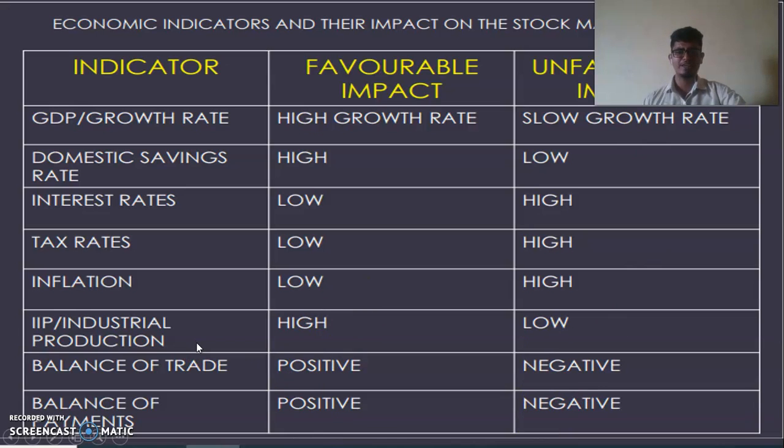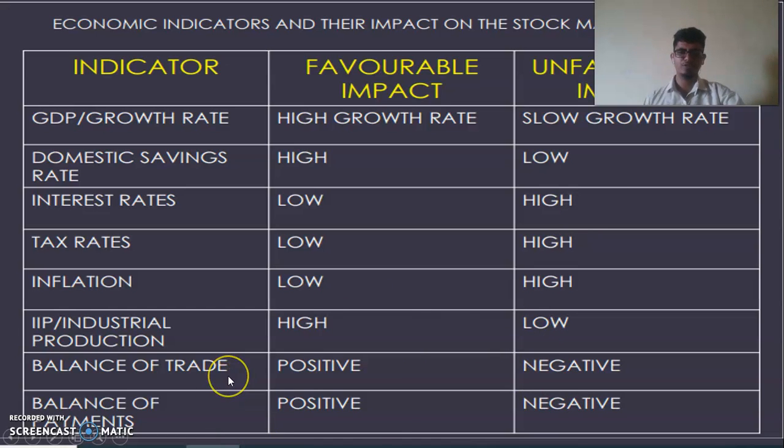Okay, IIP or the industrial production. IIP means index of industrial production, or the total industrial production. If the industrial production is high, that will affect the stock market favorably. If the industrial production is less, that will affect the stock market unfavorably. Okay, and balance of trade.